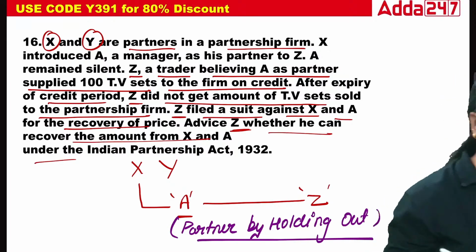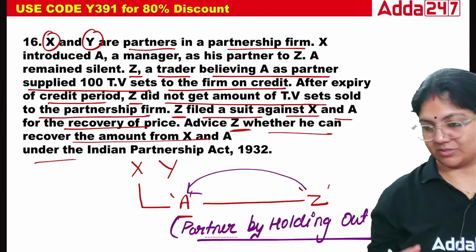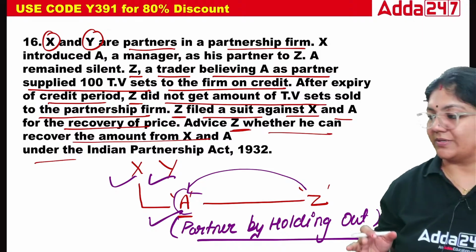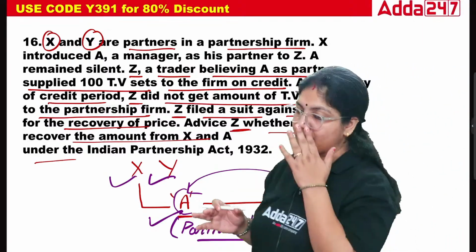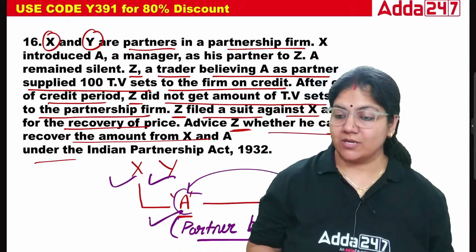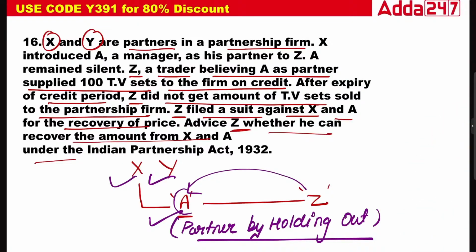So, in this case, because Z has started doing business with A, if there is a loss, X, Y, and A are all liable, because we know under Section 4 of the Indian Partnership Act that if any one partner has done a wrongful act, all partners are liable. So this is the right answer.